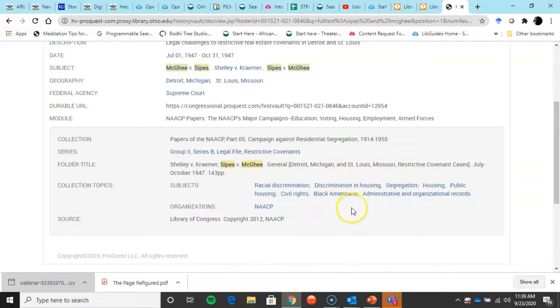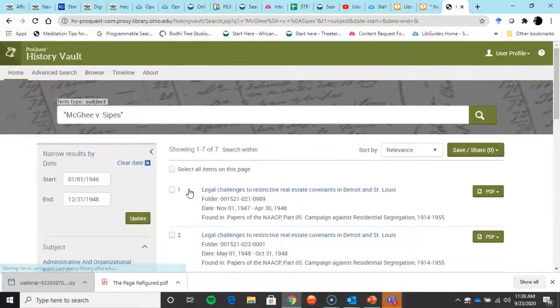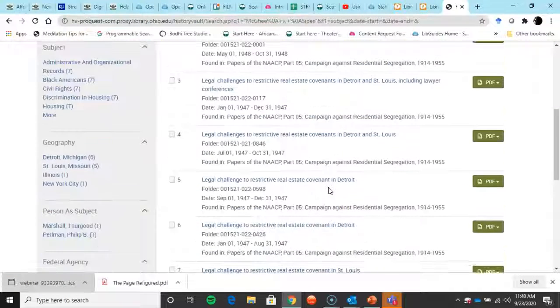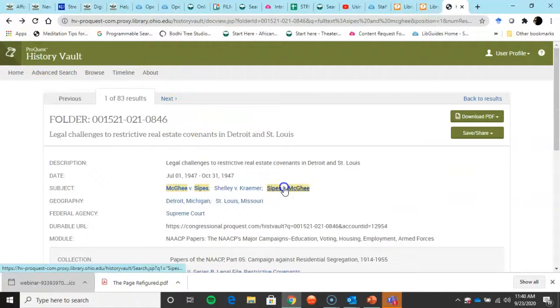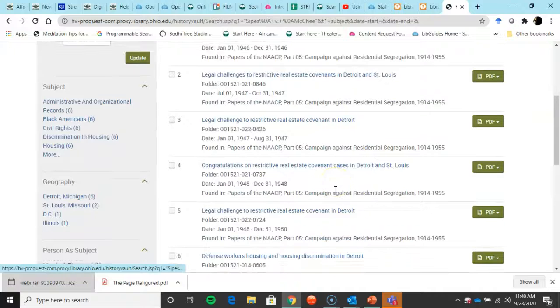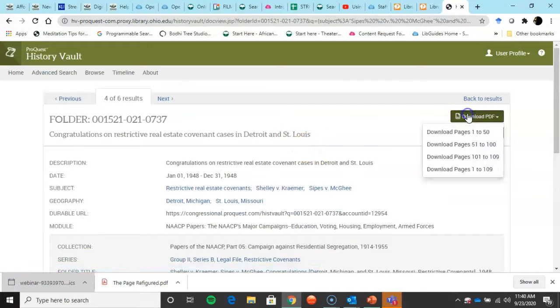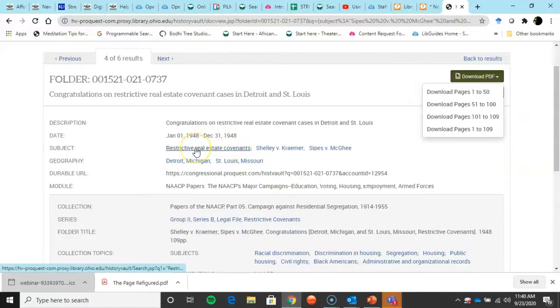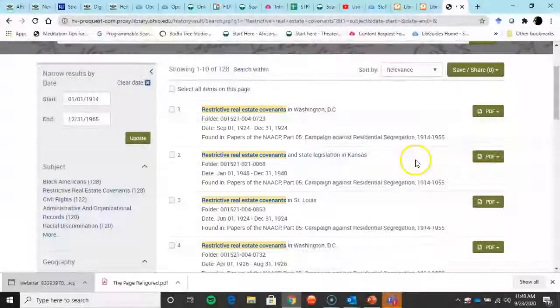And I can also, more subject heading words, and the same idea. If I just want to do things on Sipes v. McGee or McGee v. Sipes, right? There's some legal challenges. I don't know if there's a difference. Let's just see. If we do it McGee Sipes or Sipes McGee, no, it's the same. Oh, there's a few other things, right? So you go in here, and this is also a lot of pages, but you can download that, look for things in there, go back to the subject, restrictive real estate covenants as a subject, right? You could do it that way and get more ideas.